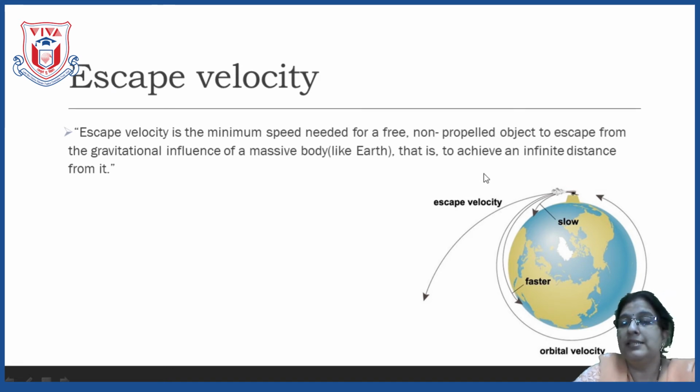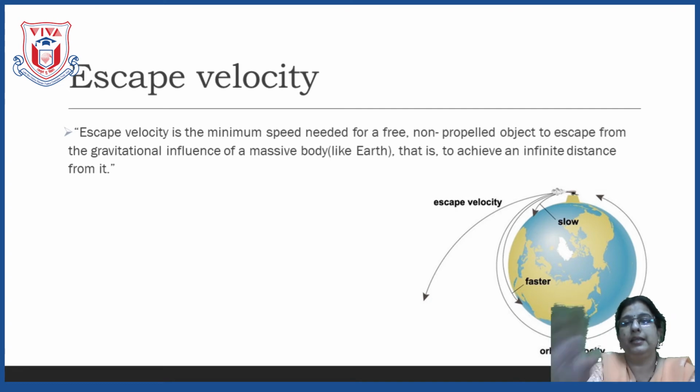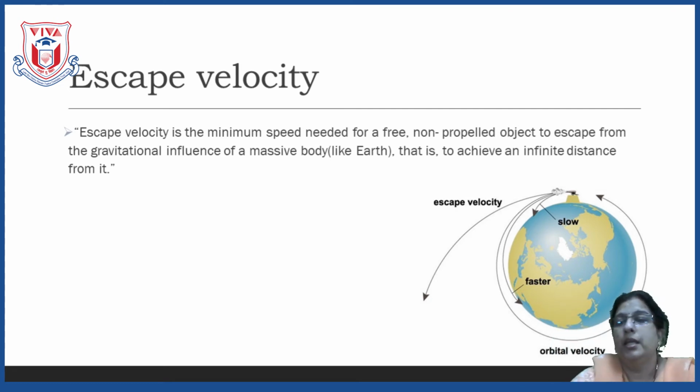Now, let us see this diagram. This is the earth. Here a person is standing and is throwing the ball. Suppose he throws the ball at a very low initial velocity. The ball will surely go straight a little bit and fall down on the ground. Go on increasing the initial velocity by which you are throwing the ball.